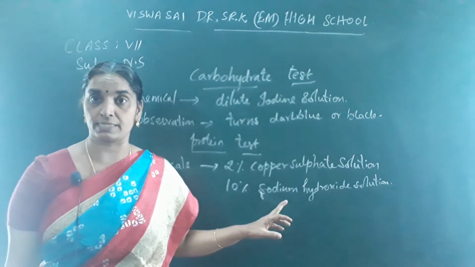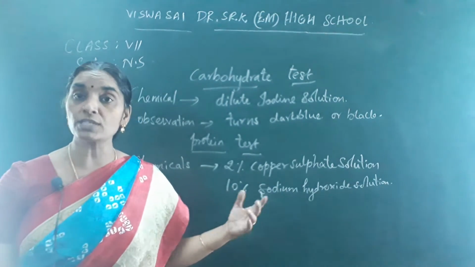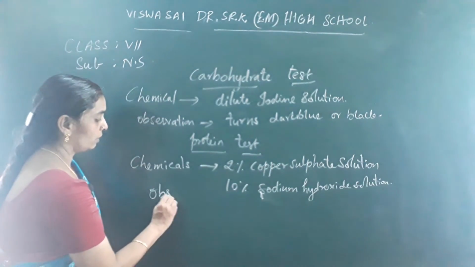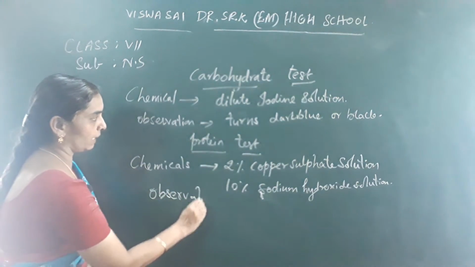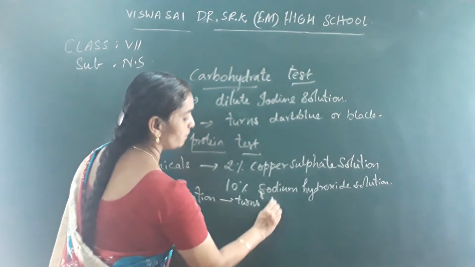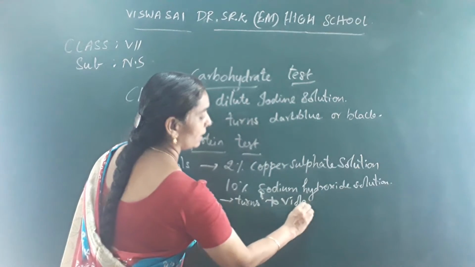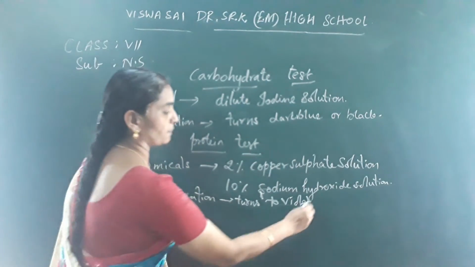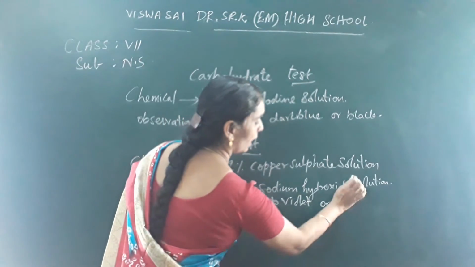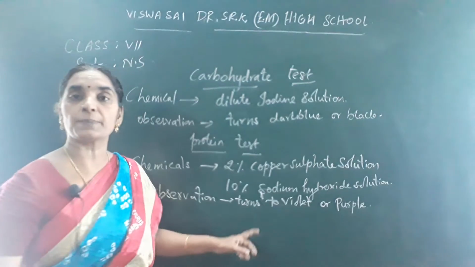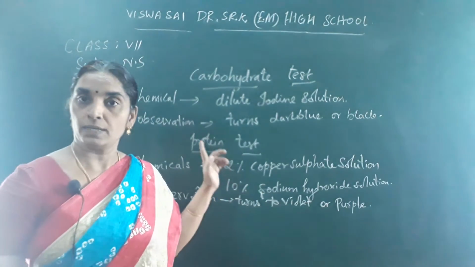Then if it turns, what is your observation here? The substance turns violet or purple. Then it proves the presence of proteins in that given substance. Violet or purple. This proves that the substance contains proteins.